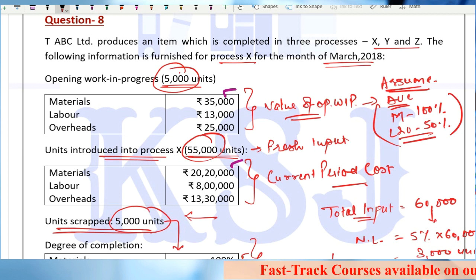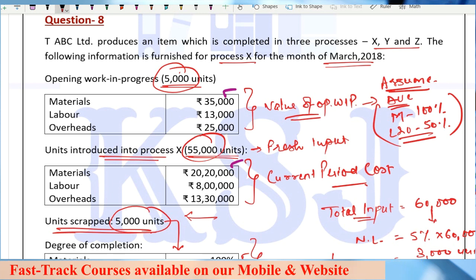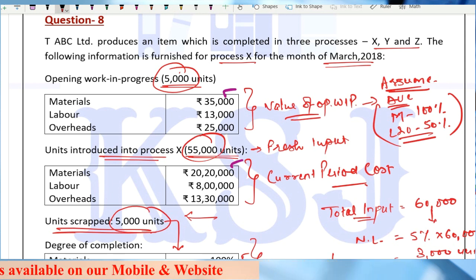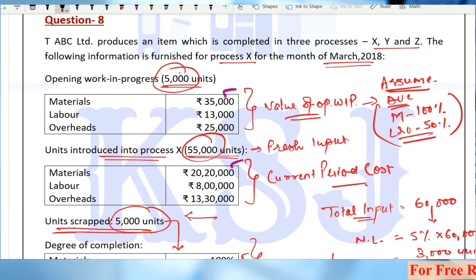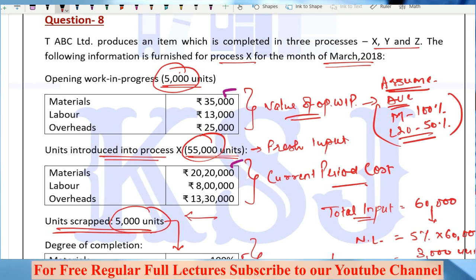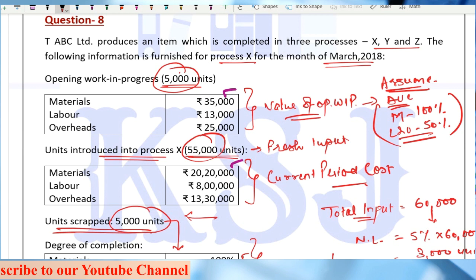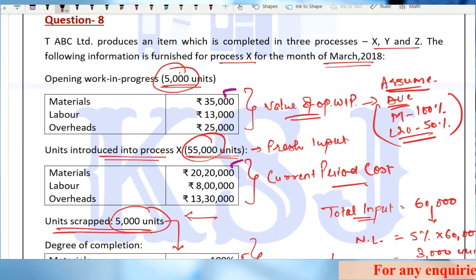I haven't solved it, but I am giving it as homework that you should try. Read everything we have studied, read your notes, and read the handbooks very carefully. After that, try to solve this question by the FIFO method on the assumption that the degree of completion for opening WIP is material 100% and labor and overheads 50%. So this is your homework, guys.